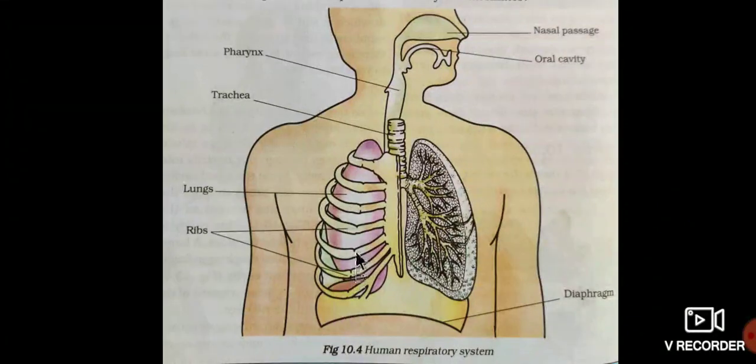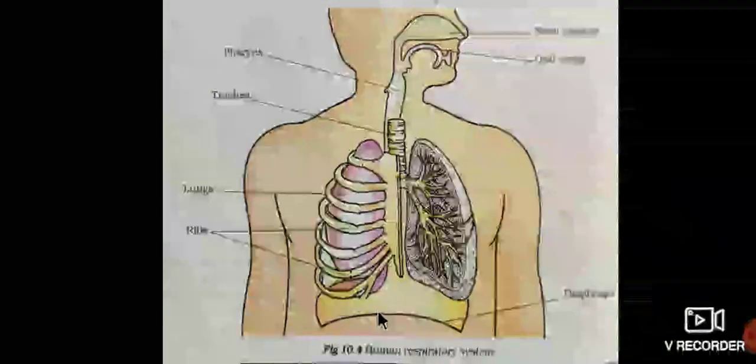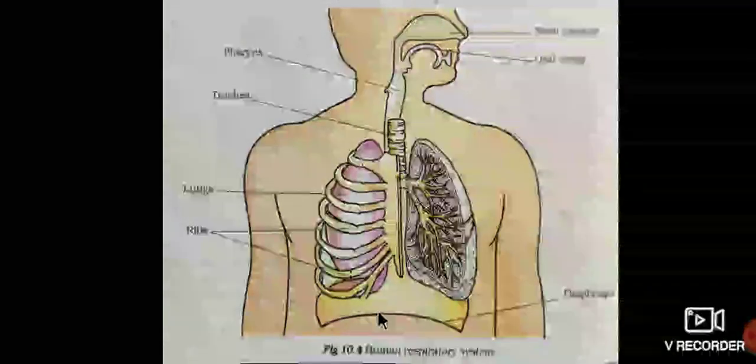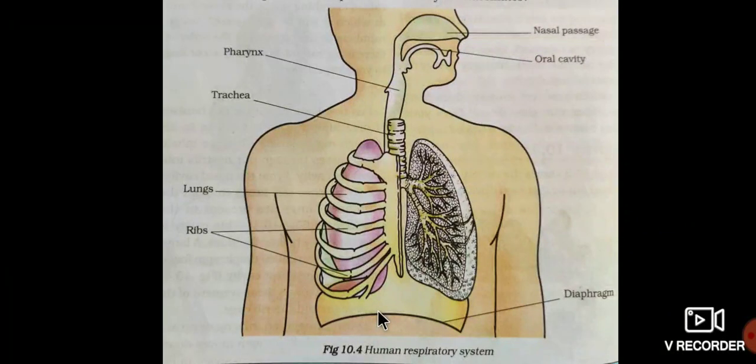Next, when the air present in these lungs is breathed out, that is exhalation. At that time the carbon dioxide will be breathed out. The ribs contract and once again the diaphragm moves to its original place. Like this, it is a simple explanation of the human respiratory system. They have given a very simple explanation of the human respiratory system in your syllabus.